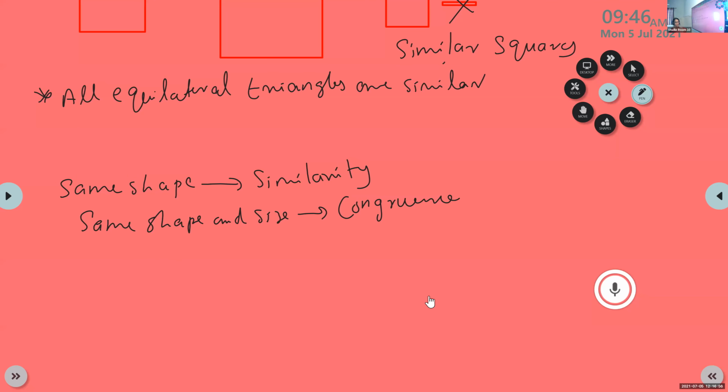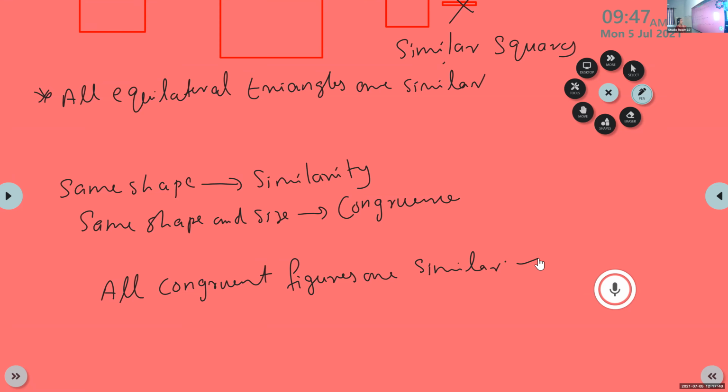Yes, ma'am, because for congruent both shape and size must be equal, but for similarity only shape is equal. So we can say all congruent figures are similar.